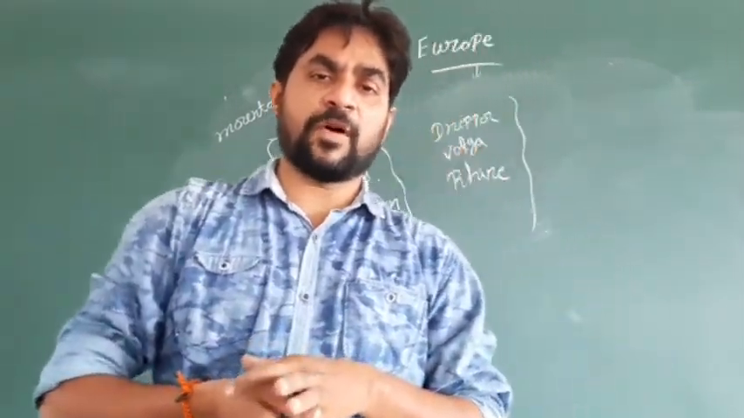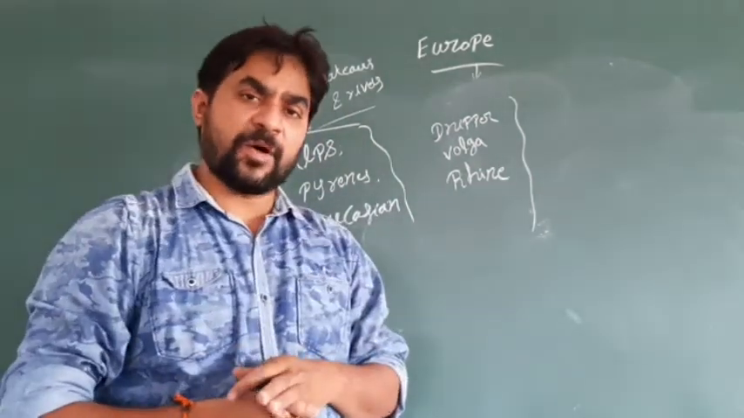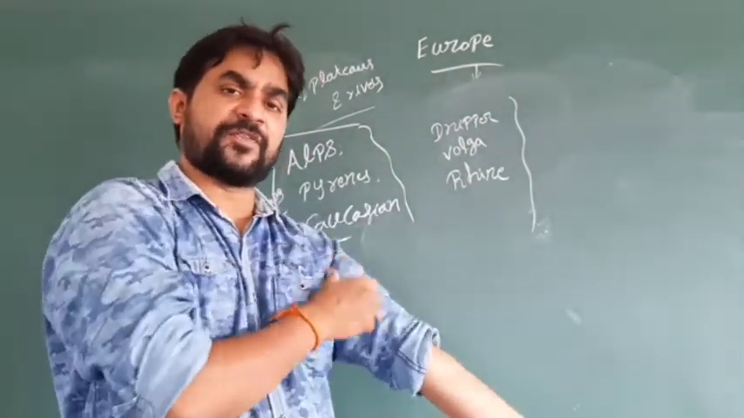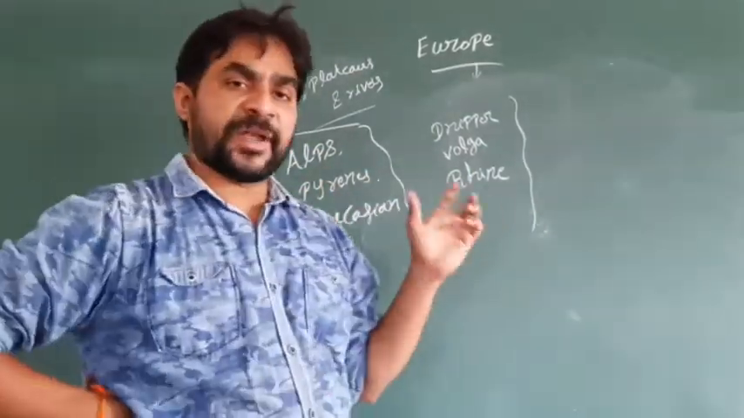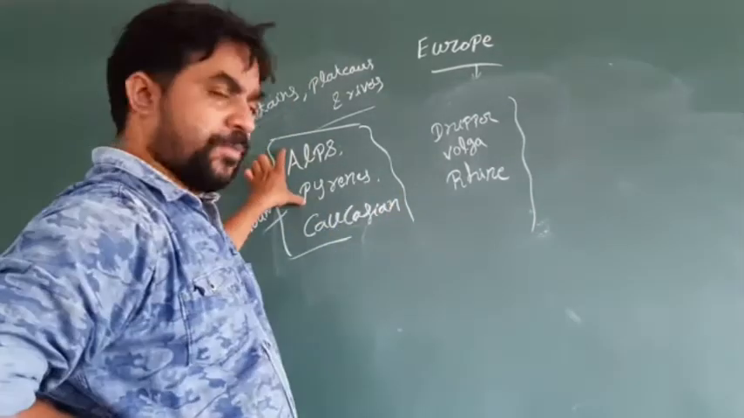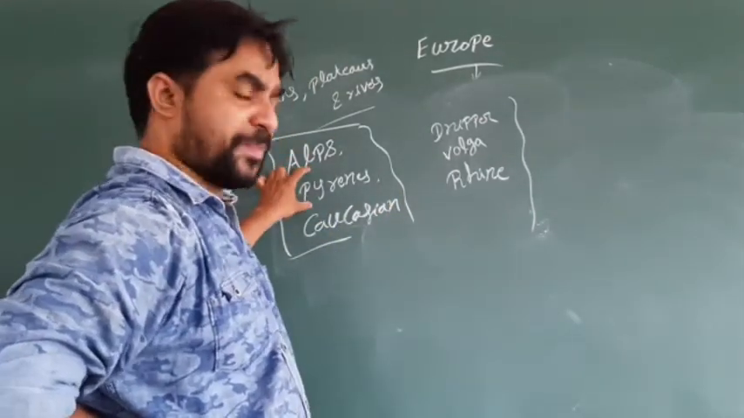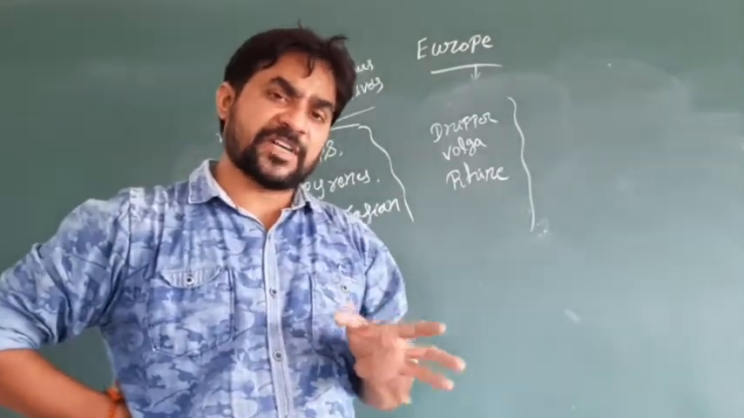The Alps is one mountain, and also the Pyrenees, another mountain that you can find in the western side of Europe, nearly between Italy and France. The two mountains are called the Alps and the Pyrenees. These two mountains are covered with snow throughout the year.